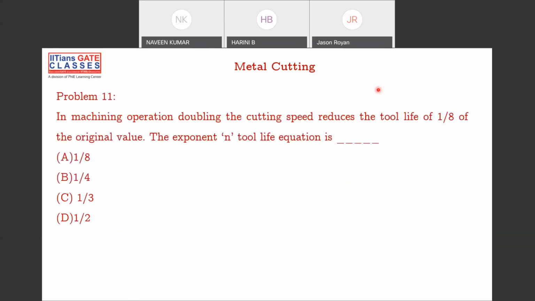Okay. Can you solve this problem? This problem can be solved by VT^n = constant.